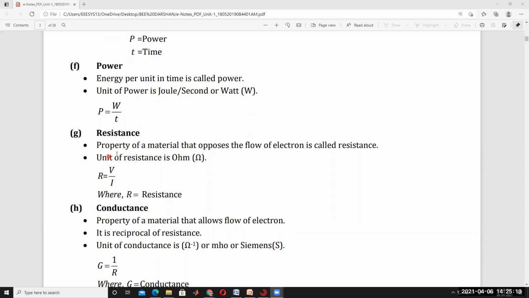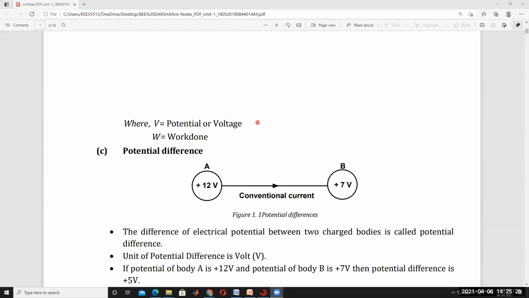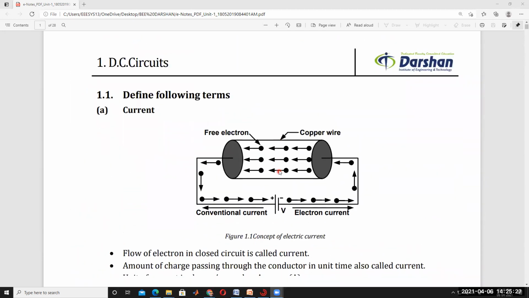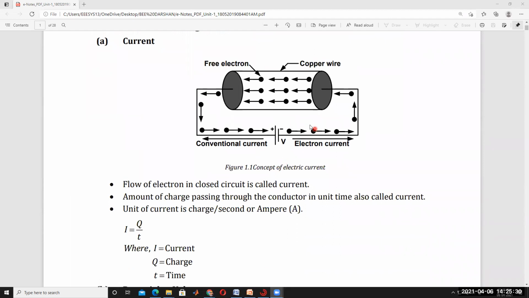So what is meant by resistance? The property of the material that opposes the flow of electrons is called resistance. In this circuit, it opposes the flow of electrons. This is the copper wire. The resistance of the copper wire is very less. That's why free electrons are available and electrons are moving like this, that means current.